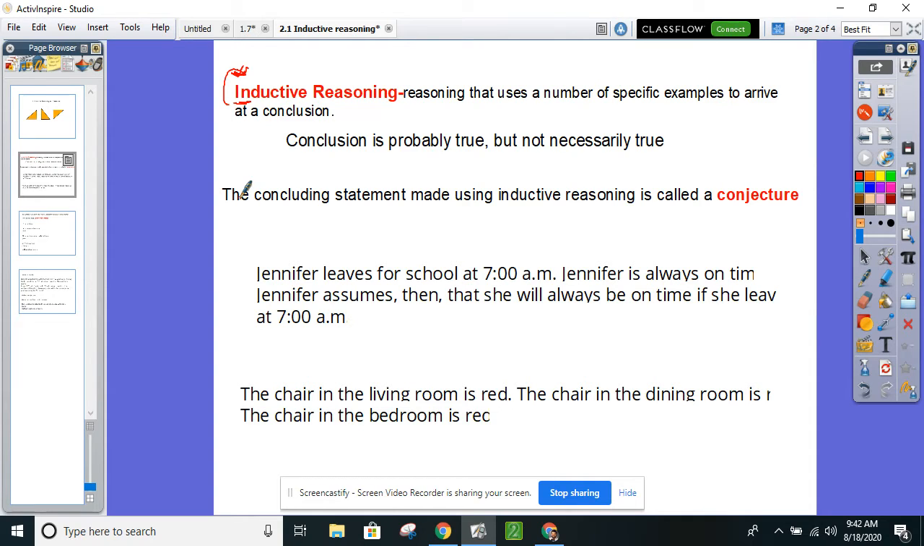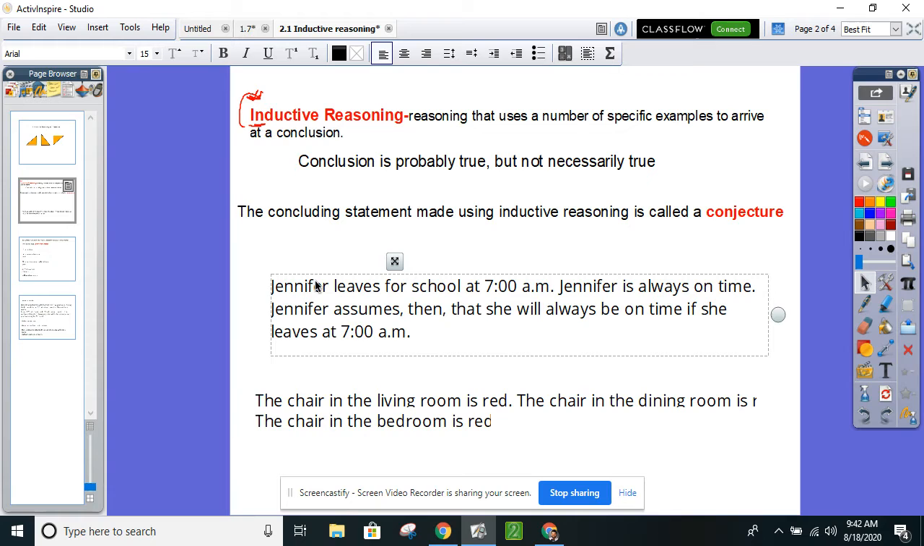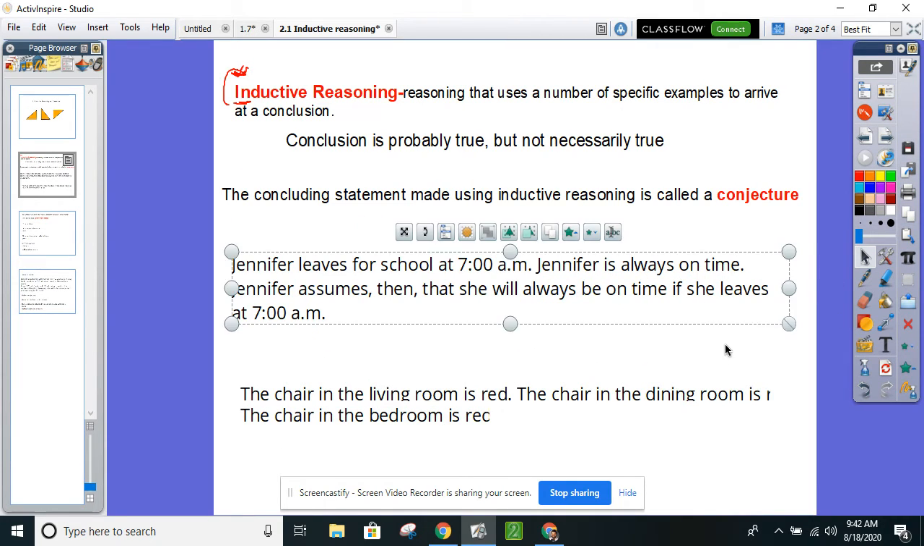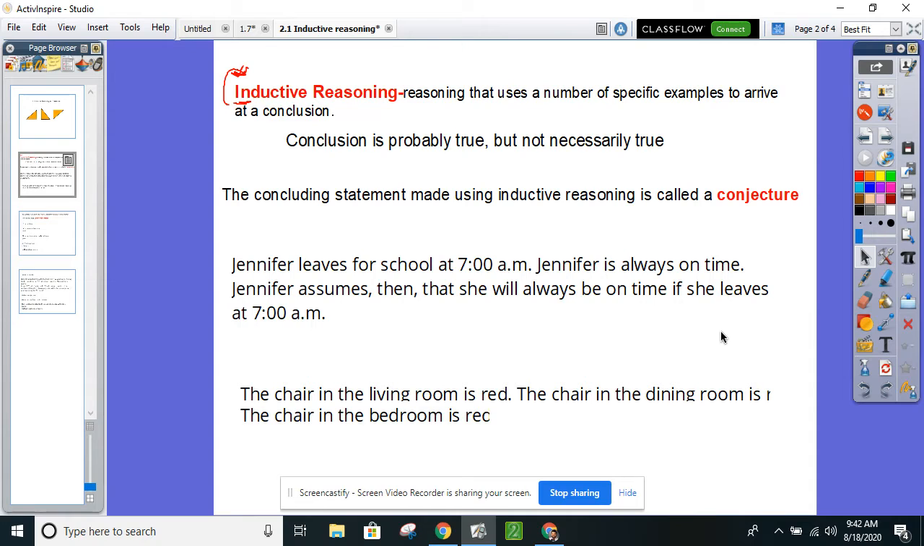So for example here, it says Jennifer leaves for school at 7 a.m. Jennifer is always on time. So Jennifer conjectures that she will always be on time if she leaves at 7 a.m.